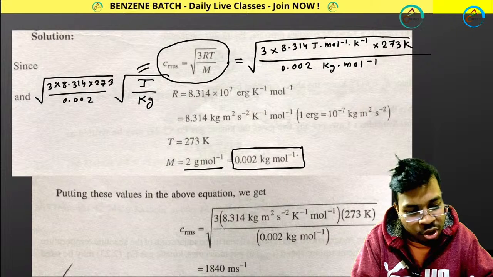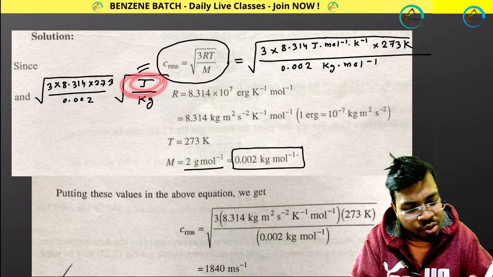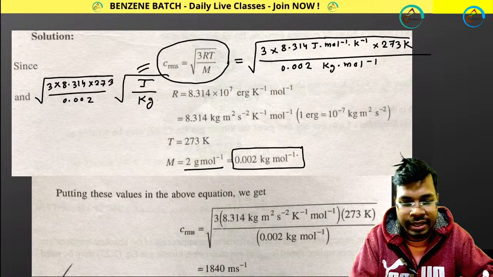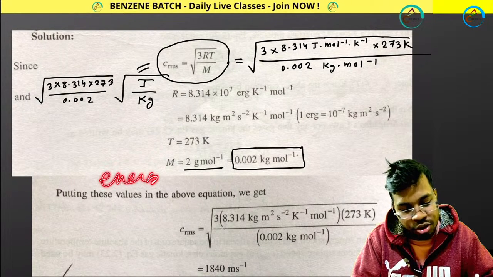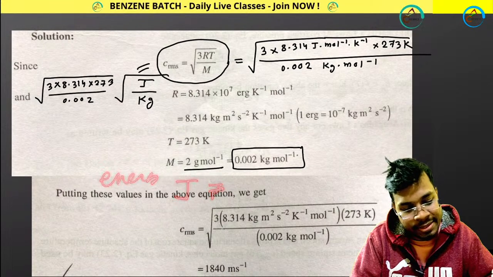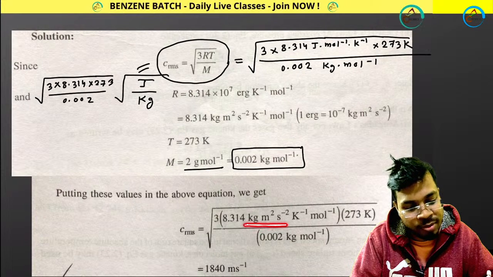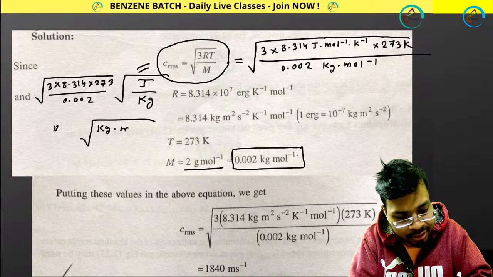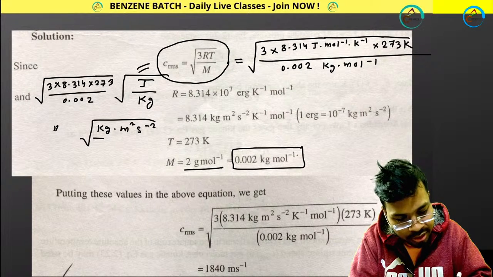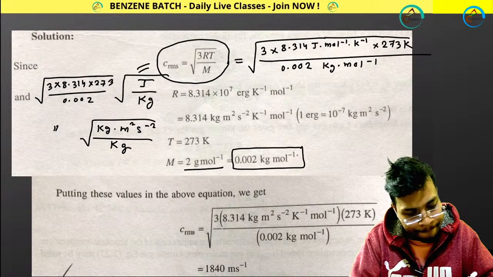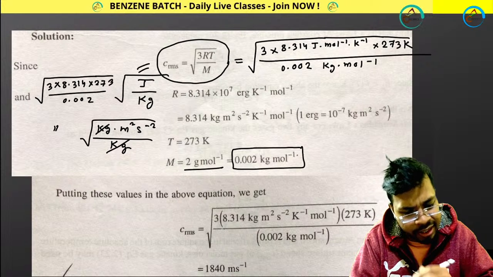Now you know 1 joule means what? You can convert it into kg. Joule is the unit of energy, right? So joule equals kg meter square second to the power minus 2. Kg meter square second to the power minus 2 divided by only kg. Perfect, great. So kg is getting cut.